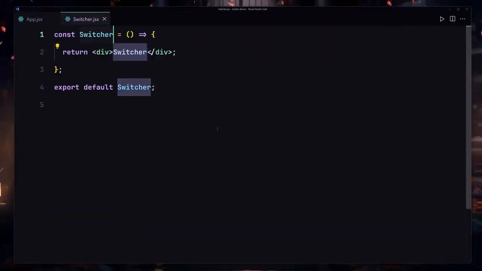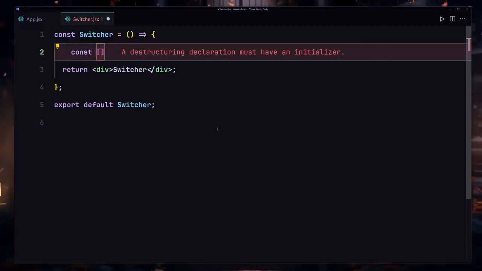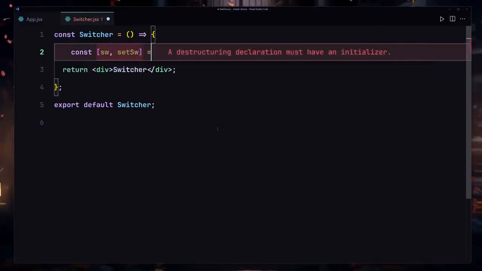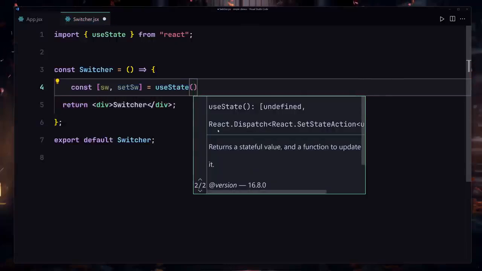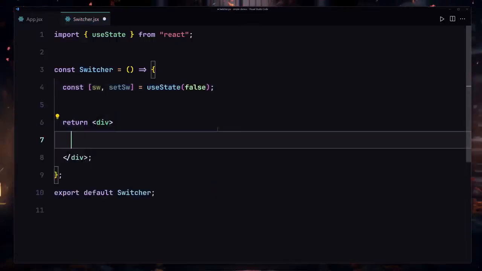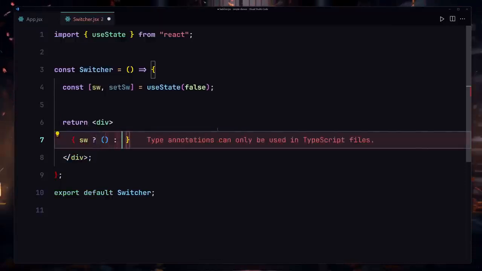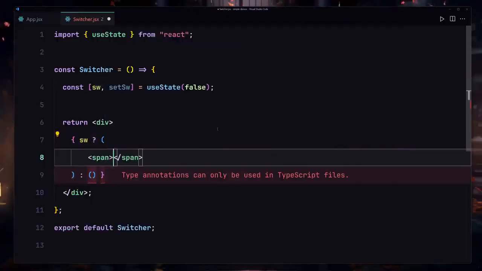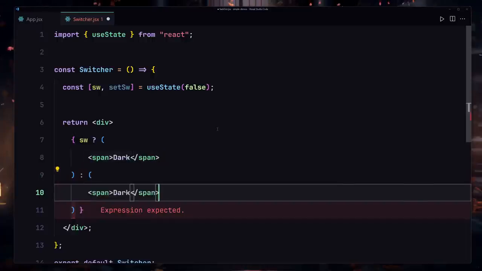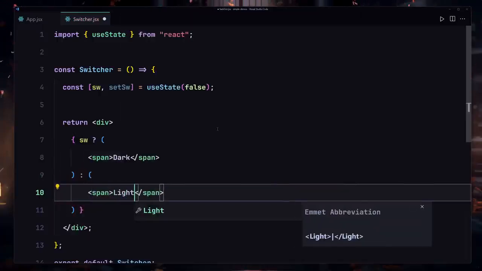Now let me go to my component, and first I'm going to create a state with the name of sw for switcher, and then setSw. It's going to be equal to this useState once again, and we're going to provide the initial value of false. Okay, so I'm going to render my dark and light mode. So I'll use sw: if we have that, in that situation we want to provide one UI, but if we don't have that, we want to provide another UI. So I'll write a span, and this span will say dark. But if that's not the case, we want to provide yet another with the text of light to it. Okay, so now let me save that.